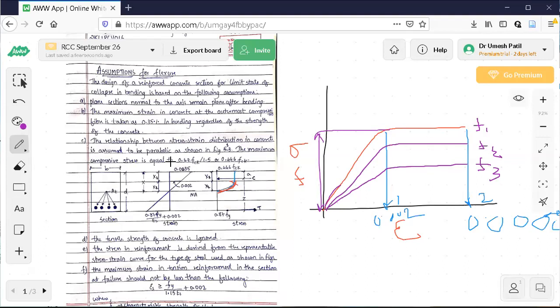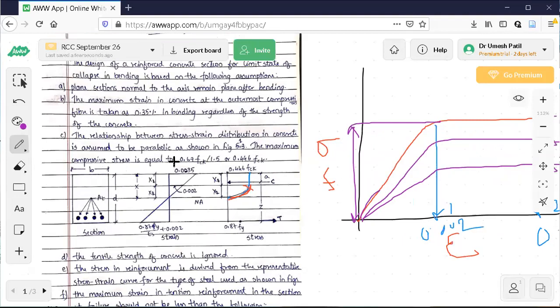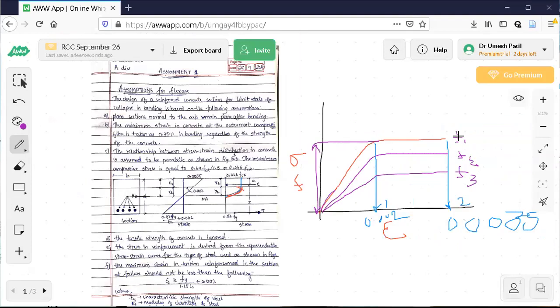0.67 remains. 0.67 is here. See, if you remove 33%, 1/3, so I am going to reduce 1/3 from this value, which is 33% removed. So it becomes 0.67 FCK. From that, again I am going to divide this by partial safety factor, which is 1.5. Then F3 will become 0.446 FCK. That value is taken here. Any questions here?